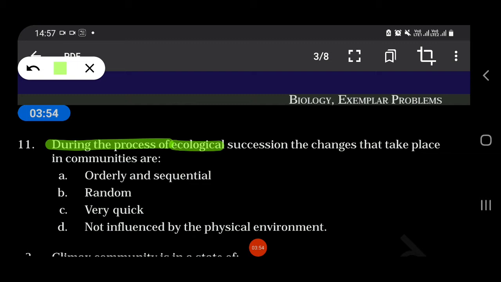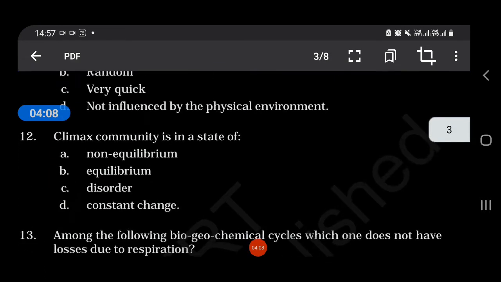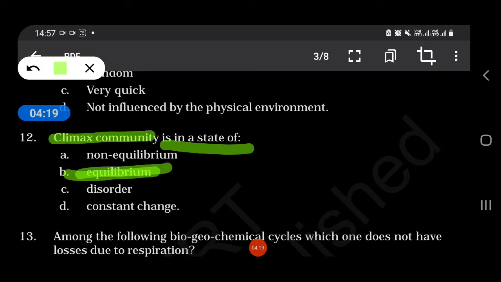During the process of ecological succession, the changes that take place in communities are orderly and sequential, random, very quick, or not influenced by the physical environment. So our answer is orderly and sequential. Climax community is in a state of non-equilibrium, equilibrium, disorder or constant change. So it is in equilibrium. Climax community reaches the equilibrium position.